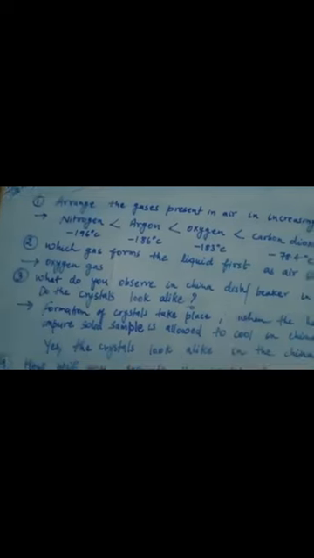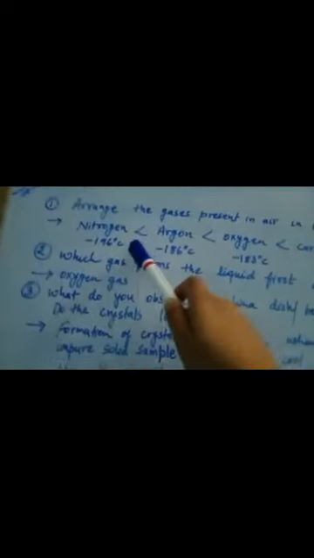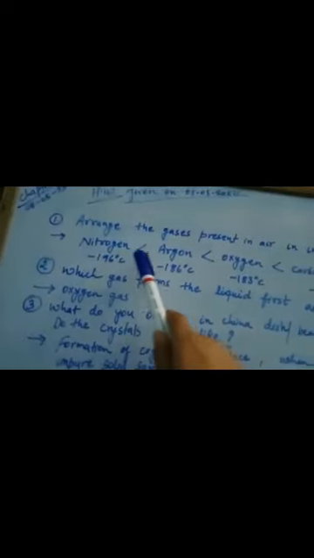Whenever it is asked in the question to write in increasing order, then you have to show by the increasing or decreasing order sign. Okay, so some of you have written 1, 2, 3, 4, some by giving comma after every gas. It's not like that. You have to show by increasing order sign. So next time whenever you are writing such type of answers, you have to show the increasing or decreasing order sign. Okay, so it should be written like that.